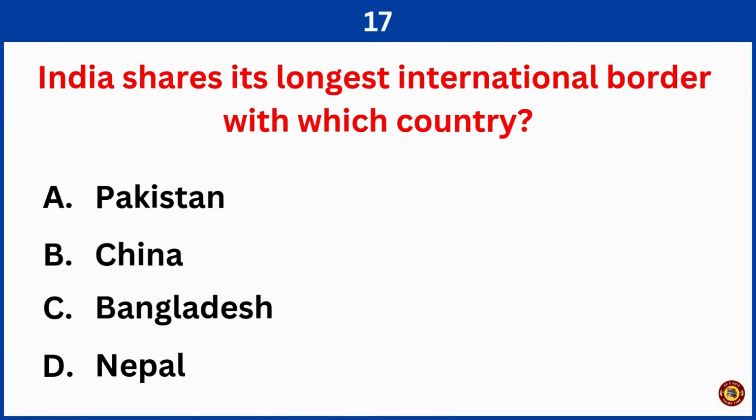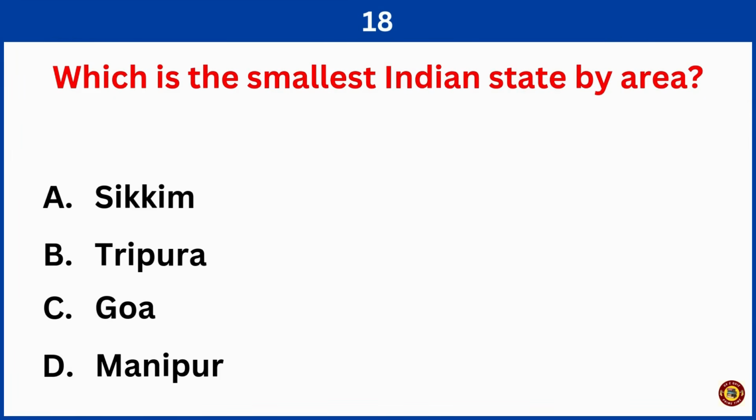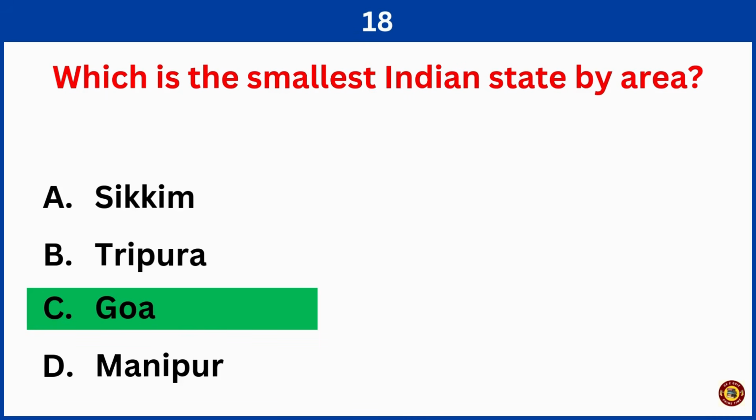India shares its longest international border with which country? Right answer is option C, Bangladesh. Which is the smallest Indian state by area? Right answer is option C, Goa.